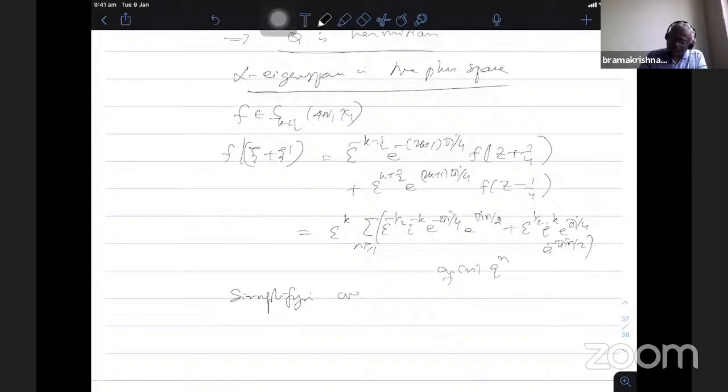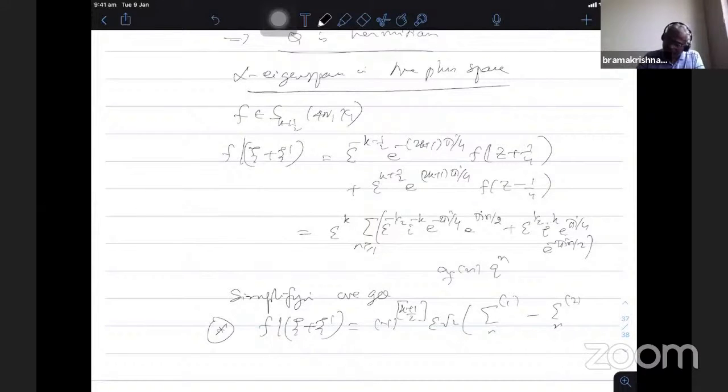we get, after simplification, the equation f bar ψ plus ψ dash is, up to some constant which is (−1)^((k+1)/2) ε root 2, the Fourier series retained minus a Fourier series. This one is ε(−1)^k, for n equal to 0 or 1 mod 4. Whenever n is 2 or 3 mod 4, it changes sign because of this e^(−πin/2). This is ε(−1)^k n. So the Fourier series of f remains only whenever n is 0 or 1 mod 4, it keeps the same coefficient. When it is 2 or 3 mod 4, it changes the minus part.